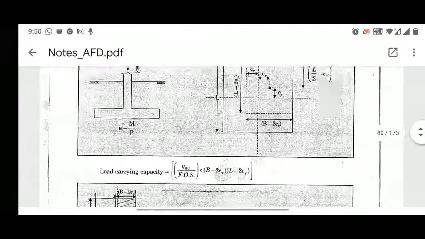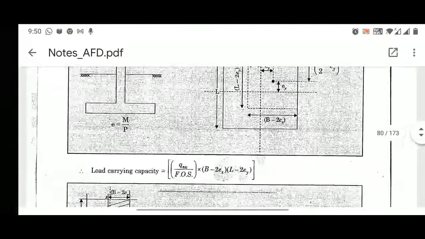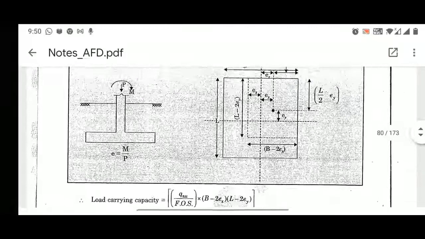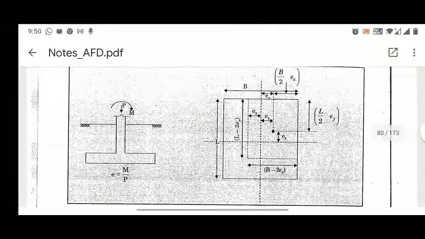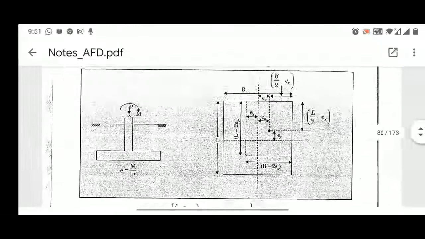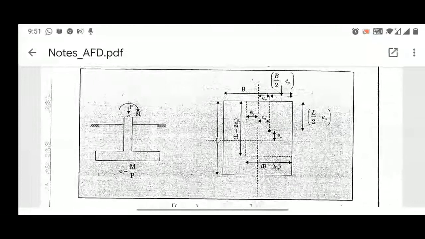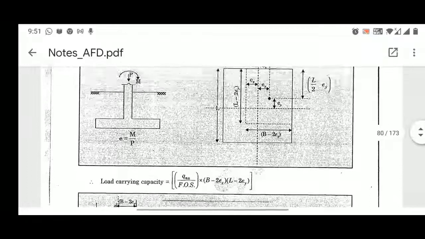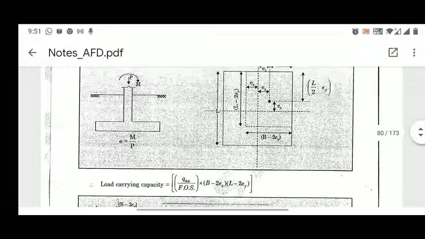So now you know Q and U. Factor of safety, you can consider it as 2.5 to 3. Most of the books say 2.5, few books say 3. So you can take any value in between 2.5 and 3. Then what you have to do, multiply it with the area of this reduced footing that has been shown, that is B by 2 minus EX into L by 2 minus EY. That will give you this load carrying capacity, right?